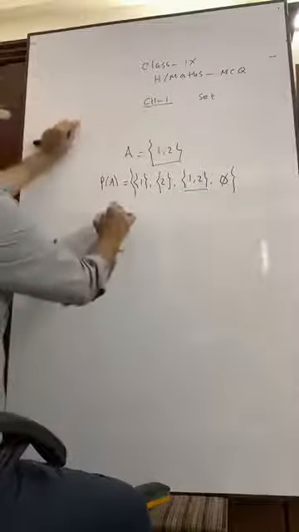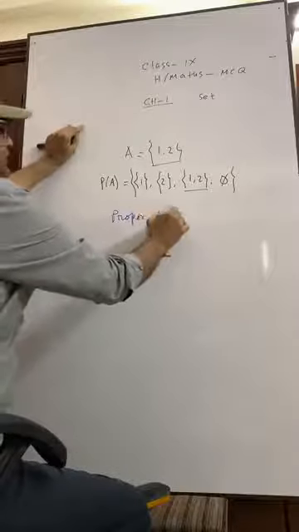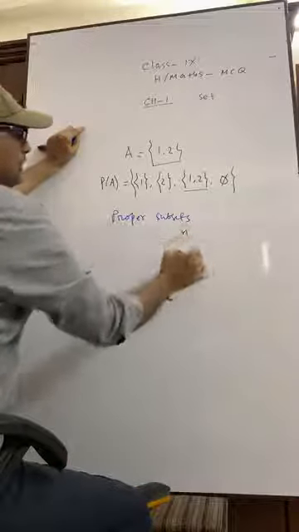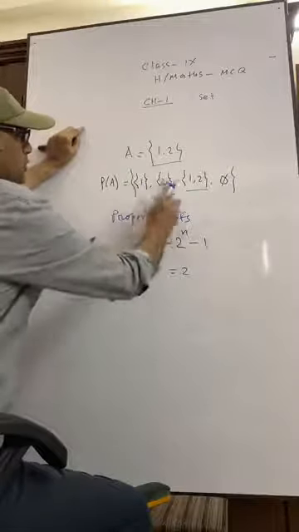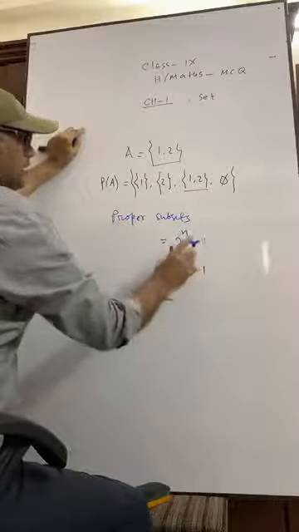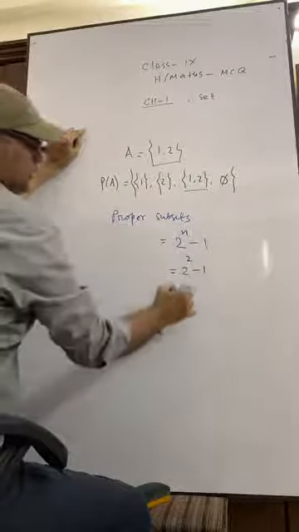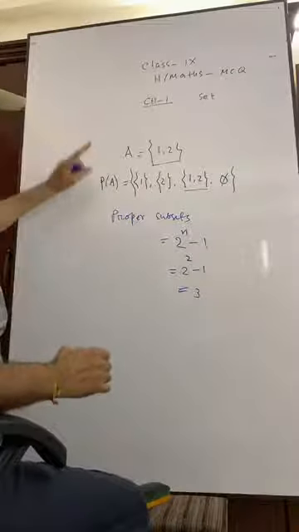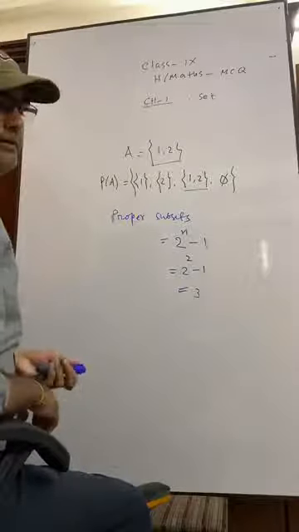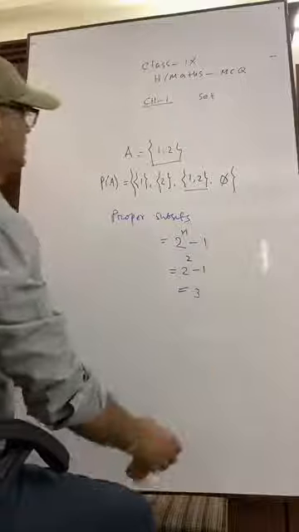So the number of proper subsets equals what? 2 to the power n minus 1. For example, 2 to the power 2 minus 1, where n equals 2, equals 3. Anyway, you got this math in general mathematics, but even after this, it may be given in the higher mathematics examination.